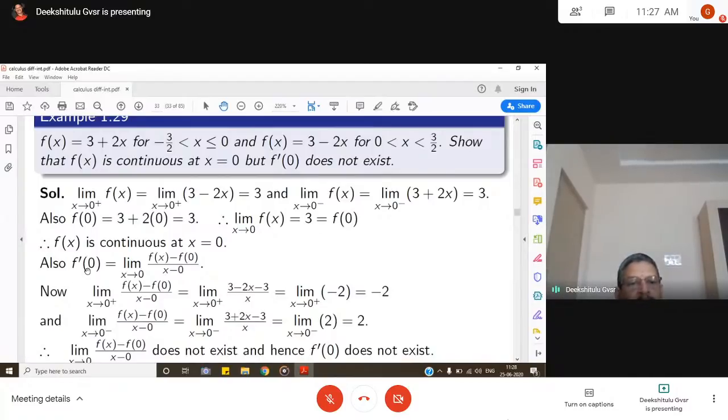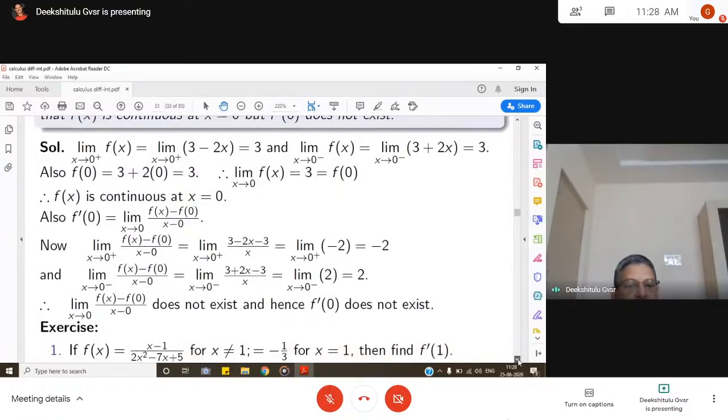Coming to the derivative, f dash 0 is defined as the limit as x goes to 0 of f of x minus f of 0 by x minus 0. For the right hand limit, x goes to 0 plus, the function is 3 minus 2x, so 3 minus 2x minus 3 by x is the limit as x goes to 0 plus of minus 2, that is minus 2. But when we consider the limit from the left, f of x minus f of 0 by x minus 0 is equal to the limit as x goes to 0 minus of 3 plus 2x minus 3 by x, which becomes 2. So the left hand derivative and right hand derivative are not equal. So f dash 0 does not exist.